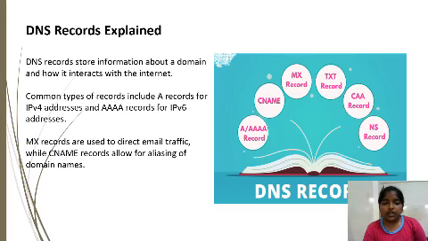Next, DNS records explained. DNS records store information about a domain and how it interacts with the internet. Common types of records include A records for IPv4 addresses and AAAA records for IPv6 addresses. MX records are used to direct email traffic, while CNAME records allow for aliasing of domain names.